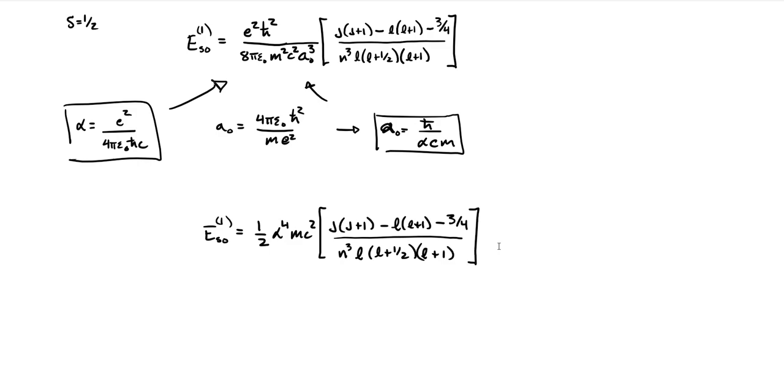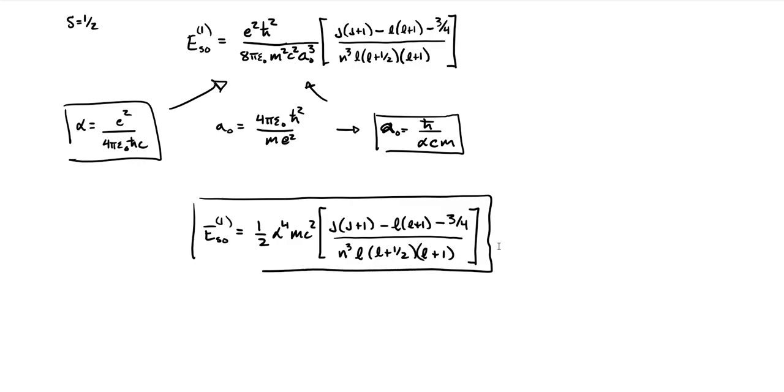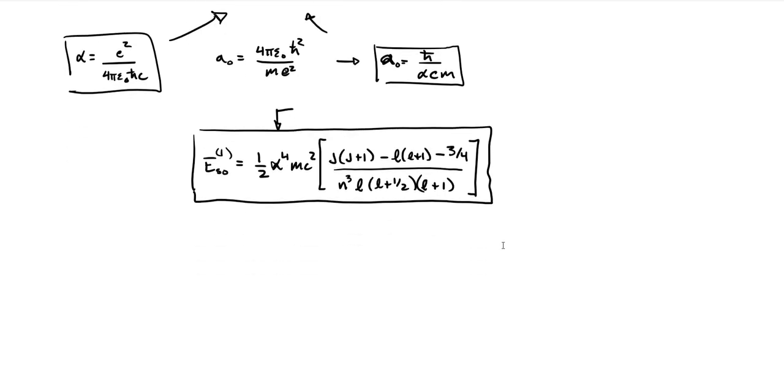And that gives us our first order energy correction due to this spin orbit interaction. And we see that it is on a scale of alpha to the 4, just like the relativistic correction. So it's on the same order of magnitude. They come together, they're the two corrections of that scale to give us the fine structure in our hydrogen spectra.